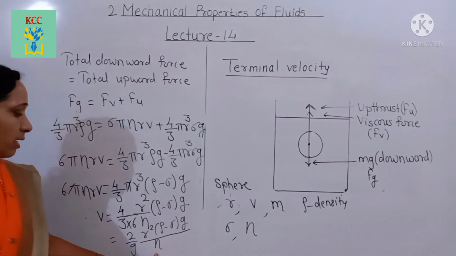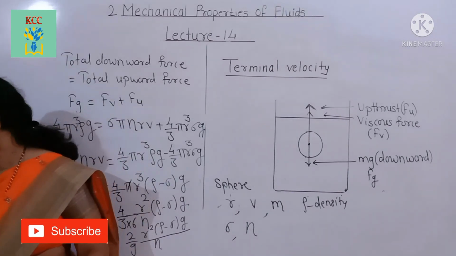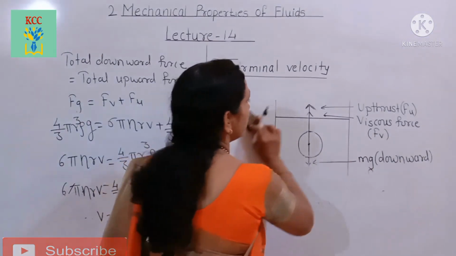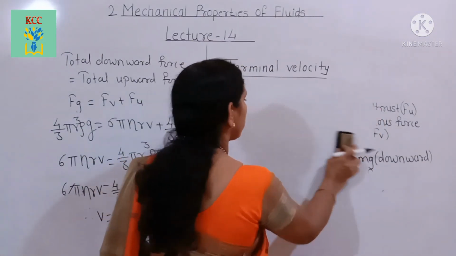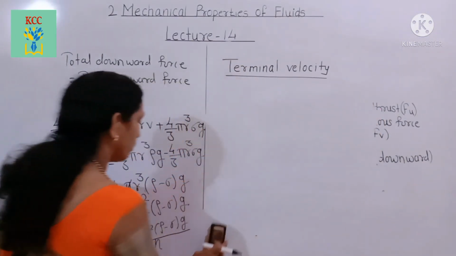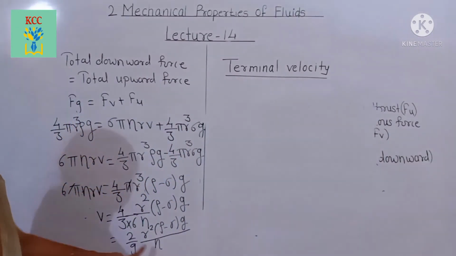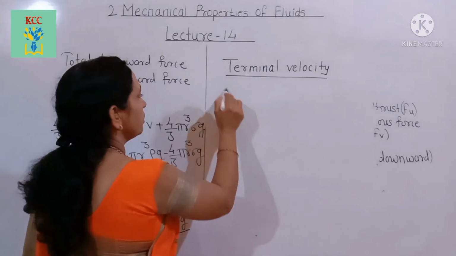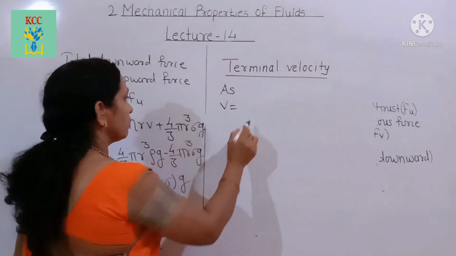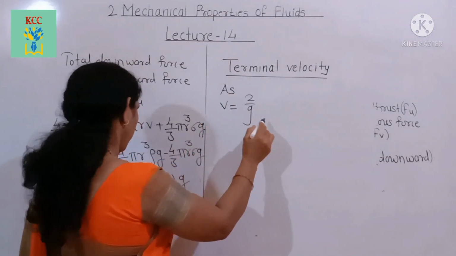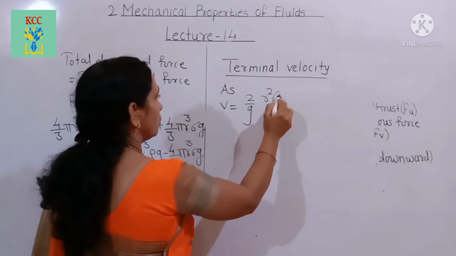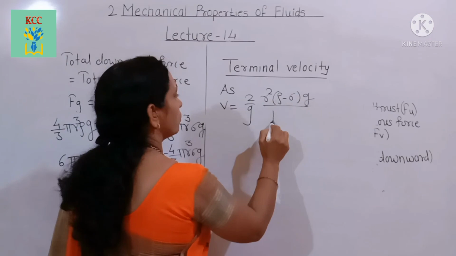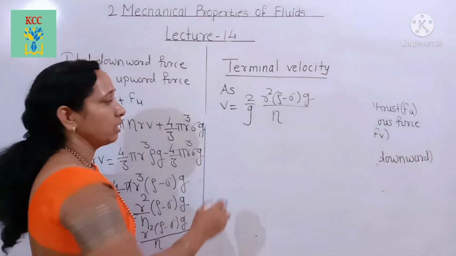Now we can also write the equation for the coefficient of viscosity, that is eta. From this equation, v equals 2 by 9 r square into rho minus sigma into g upon the coefficient of viscosity.